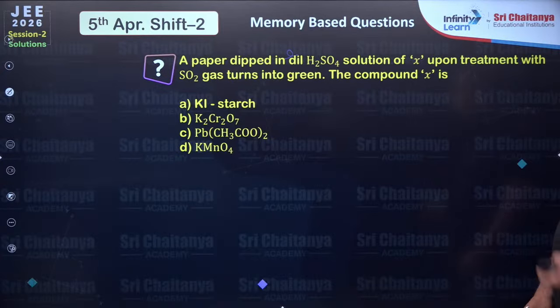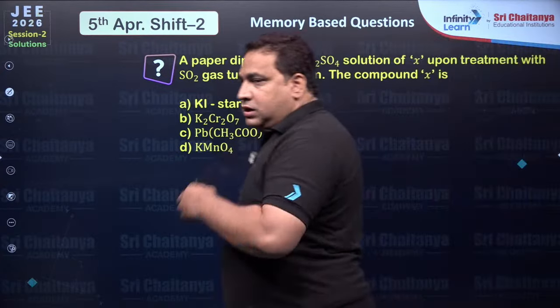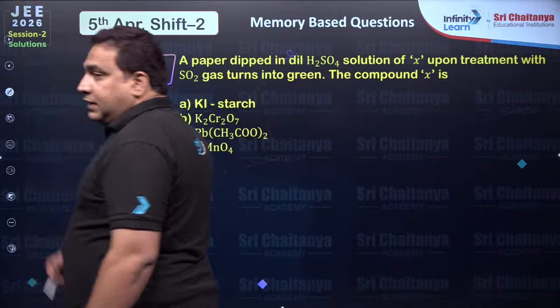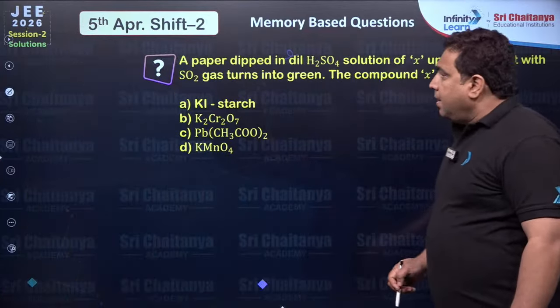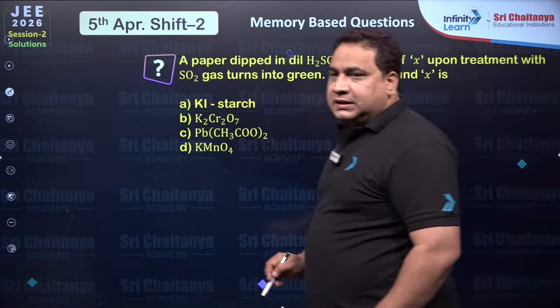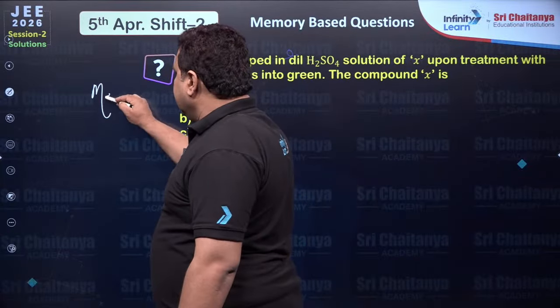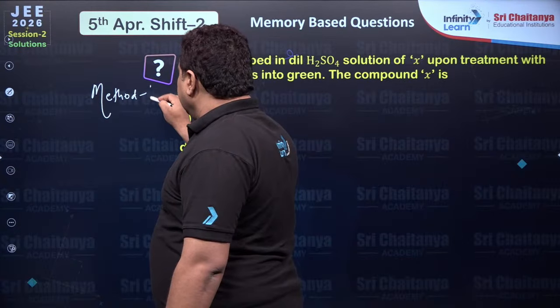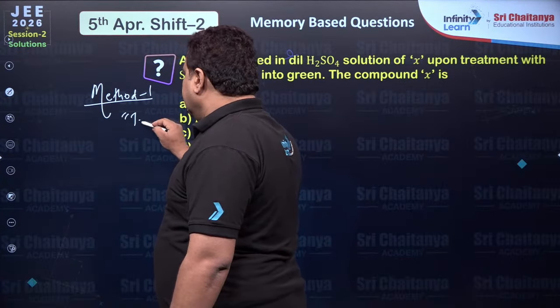Next. Ansh and Shalini, please tell me everyone. Next, a paper dipped in dilute sulfuric acid. So you can do it by two methods. Method 1, simply you can apply a trick.